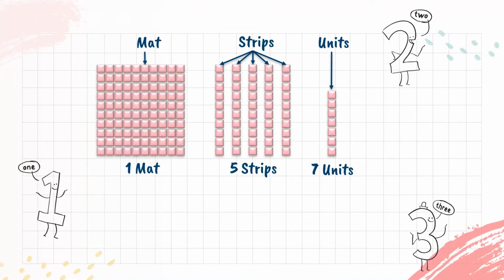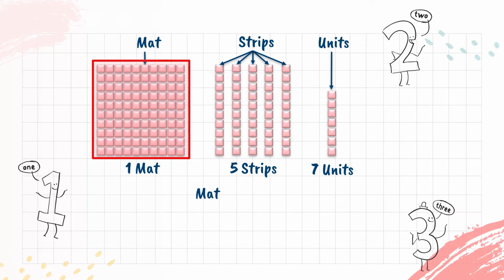Let's see the previous pile of tiles. We grouped the tiles in the form of 1 mat, 5 strips and 7 units and wrote the total count in the form of 1, 5, 7. Now see, 1 mat has 100 tiles. Hence a mat is called hundreds, and the number of mats will denote sets of 100 in total tiles. In our example there is only one set of 100 tiles.